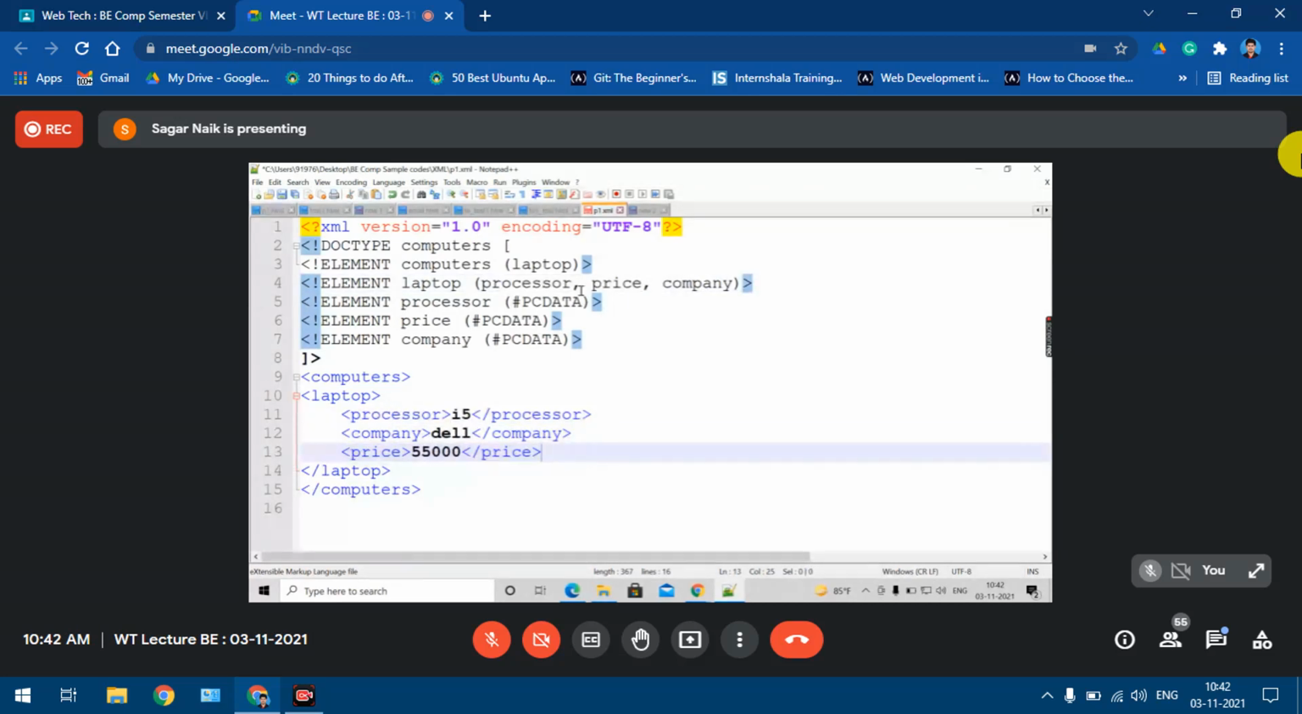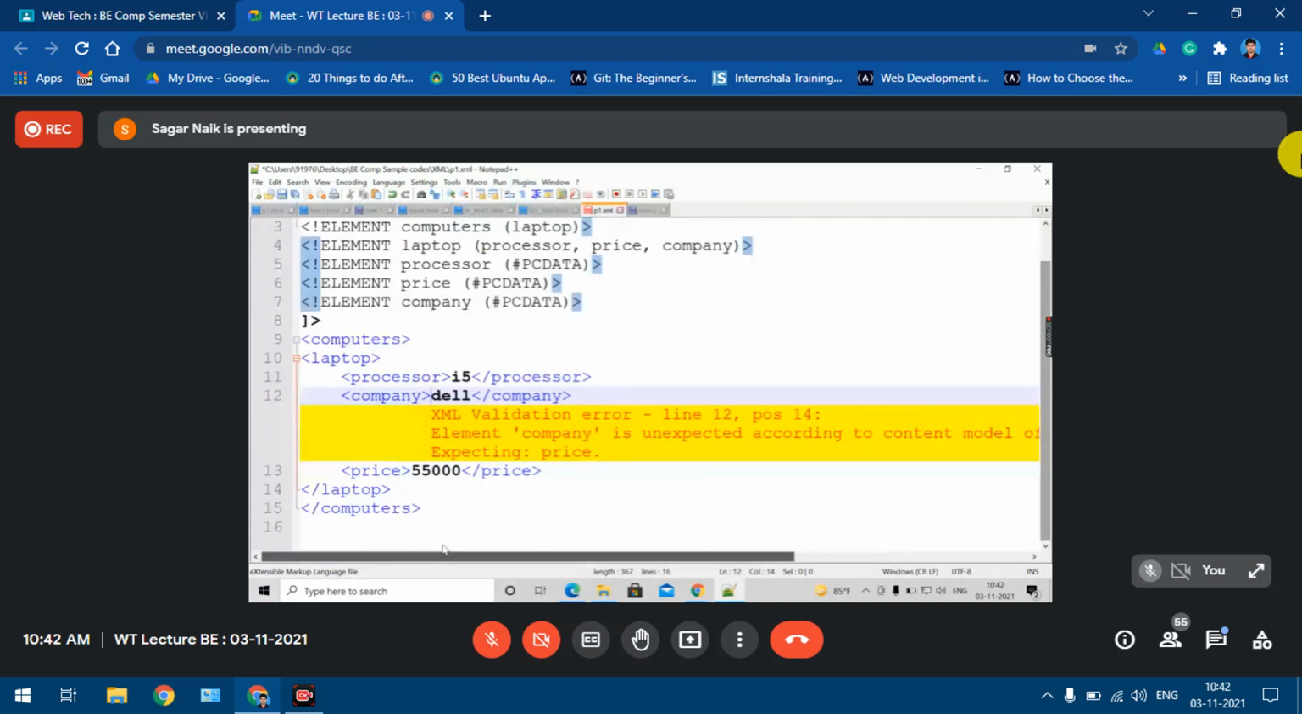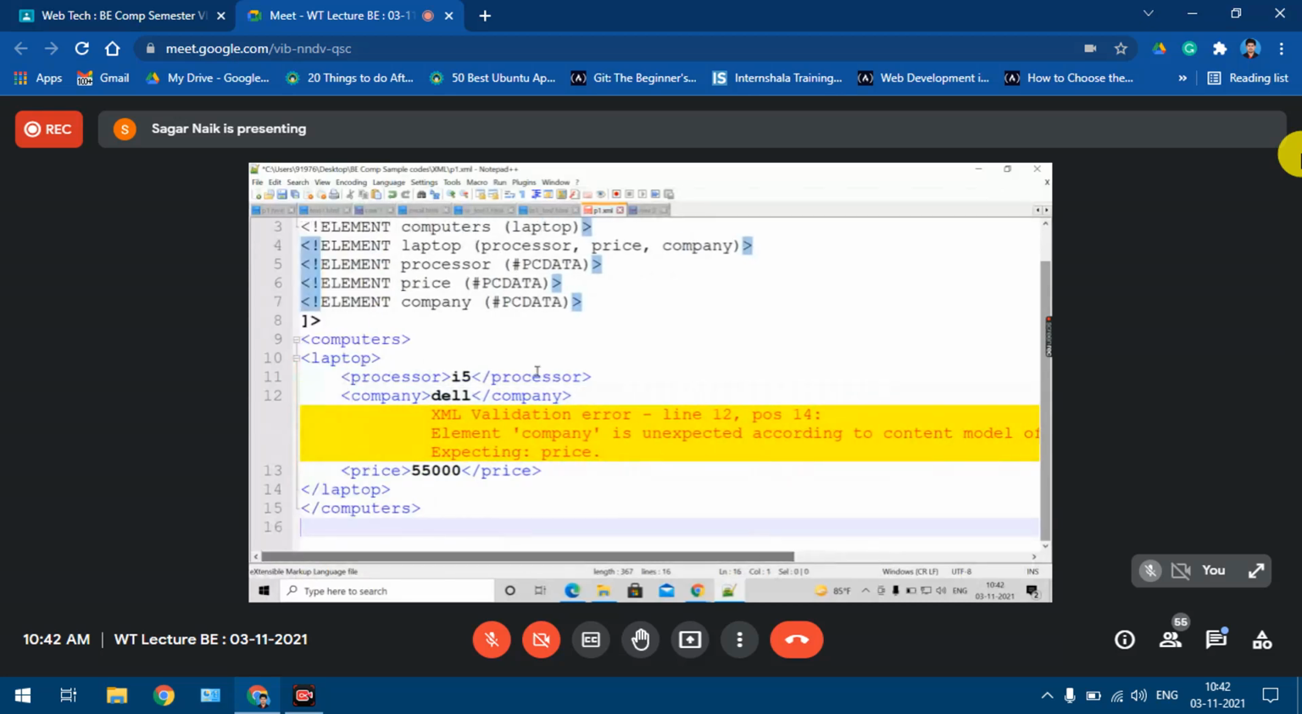That's why when you try to validate this file, again it's saying the error. Understood? See, it is saying element company is unexpected according to the model. This is a model. Yes or no? Fine. So again, this point I had not mentioned to you yesterday. We just tried it. I hope now you all understood this point, right?